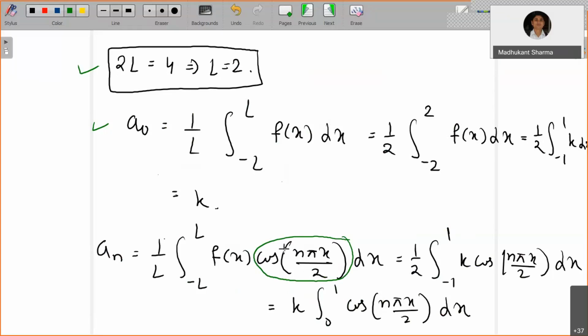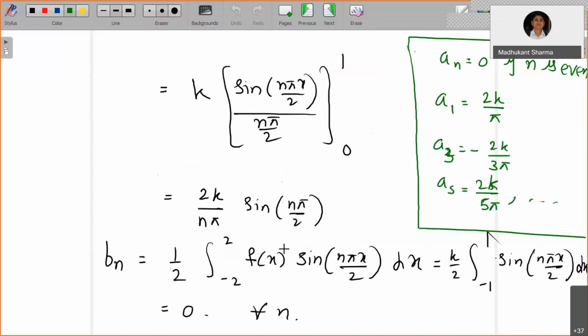The rest of the procedure is the same. I have already solved it out, so that you can verify. Now look at here.